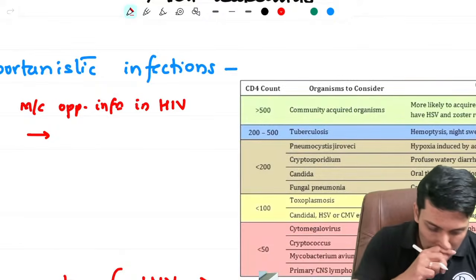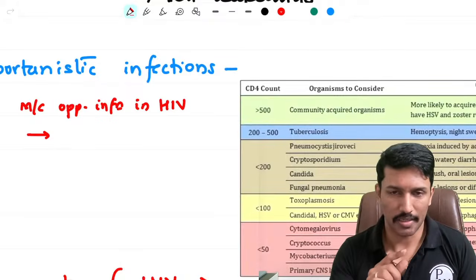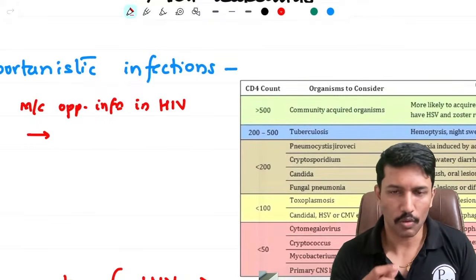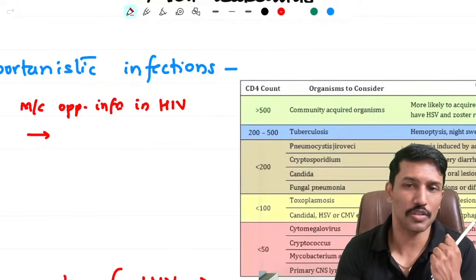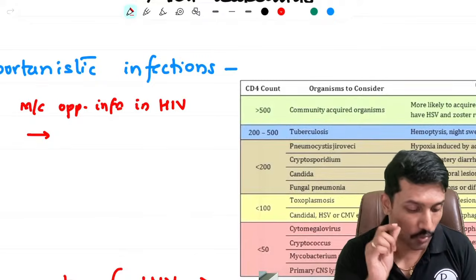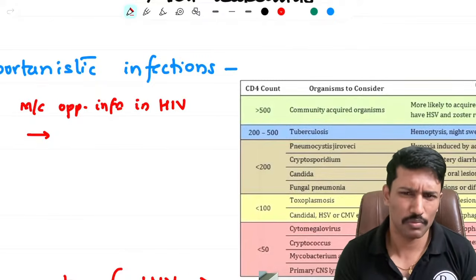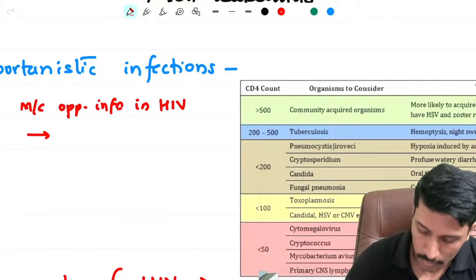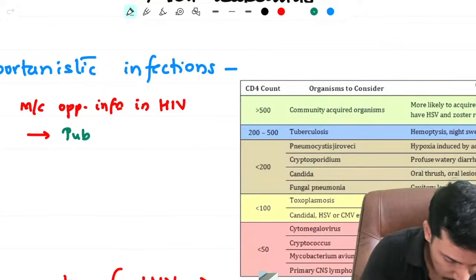So dermatitis herpetiformis, it's there in the name. Dermatitis means skin inflammation. Herpetiformis is called so because you get those herpes-like lesions on the skin, meaning small vesicular and pustular lesions, which is usually encountered in patients with celiac disease. Okay, the most common opportunistic infection in HIV is tuberculosis.